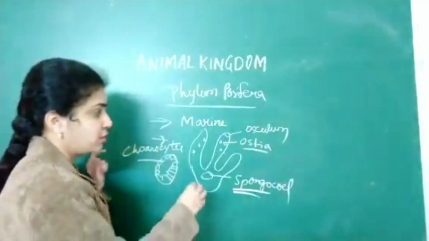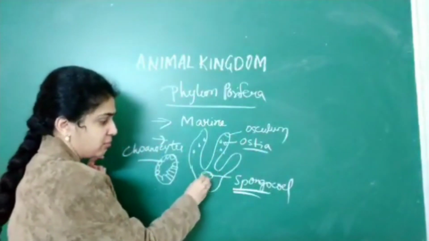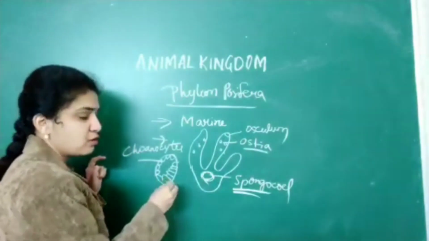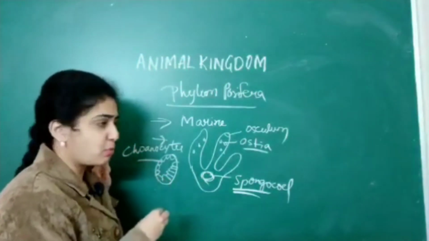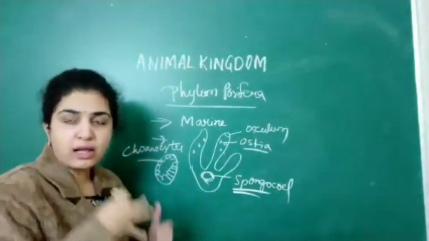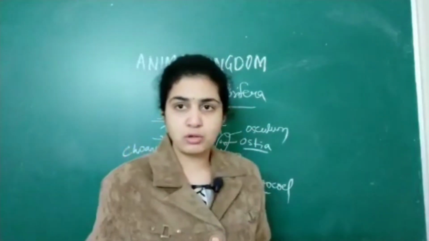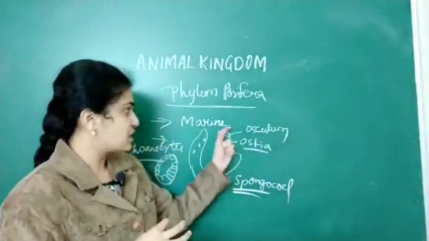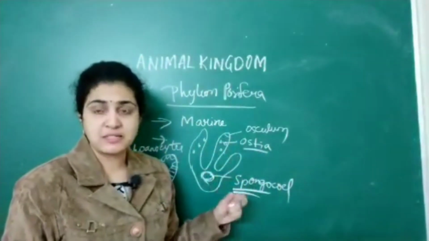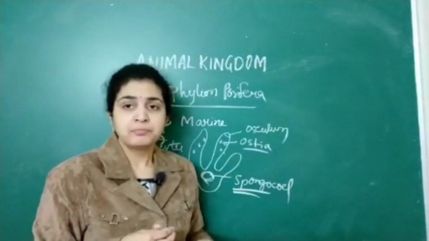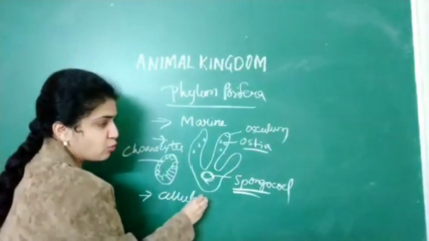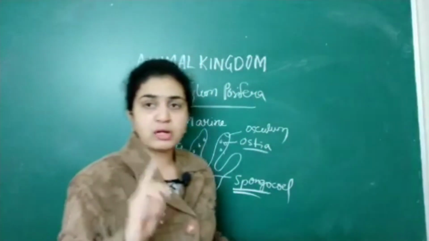Now I want you to see that a central body cavity called the spongocoel is present. Numerous choanocytes line the spongocoel. Water enters through ostia and moves out through osculum. So these are the different parts which are present. They are marine organisms. Next, what we have done is the cellular level. It is exhibited only by sponges. Only sponges.